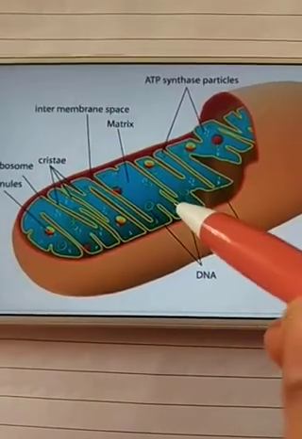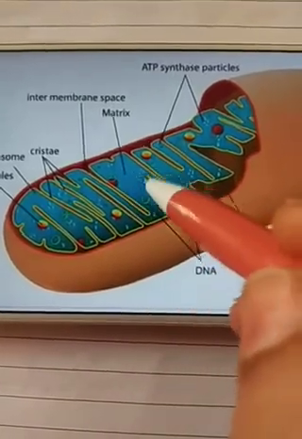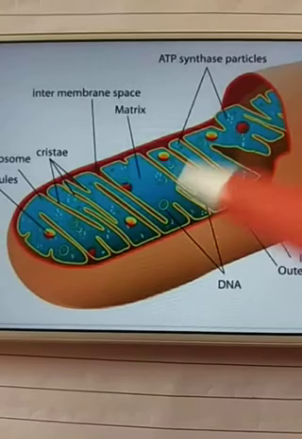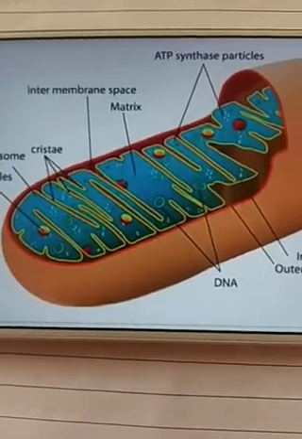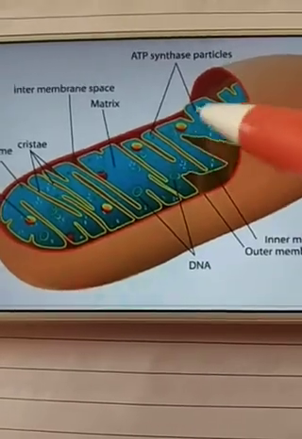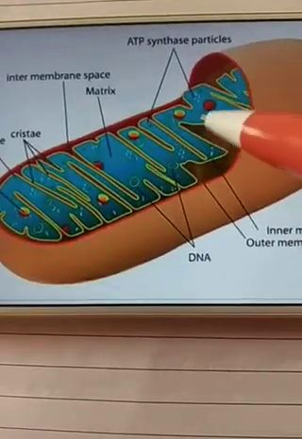The process of respiration takes place inside the mitochondria, and energy is produced in the form of ATP.